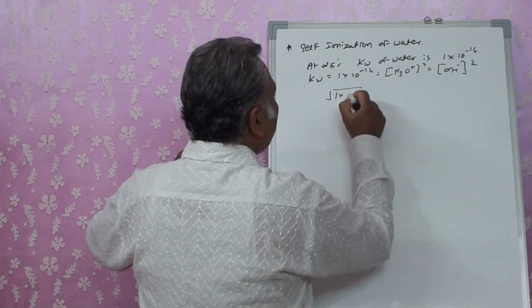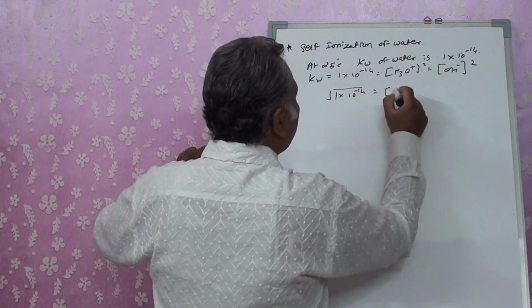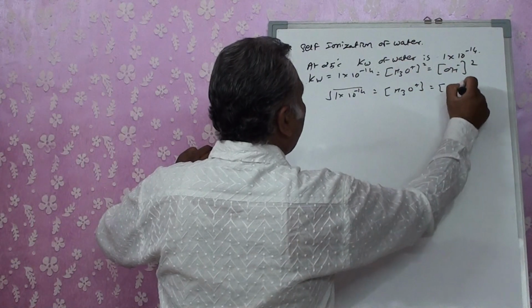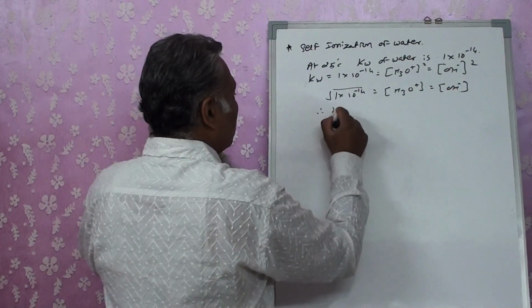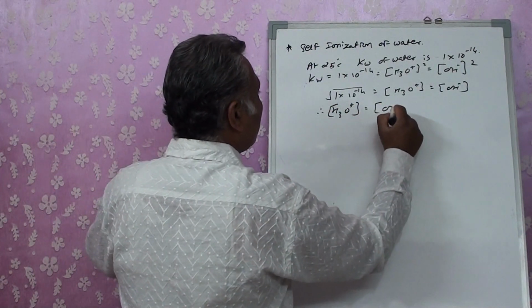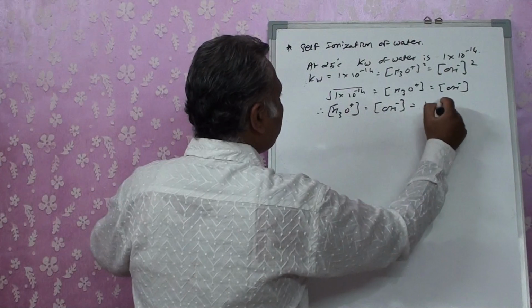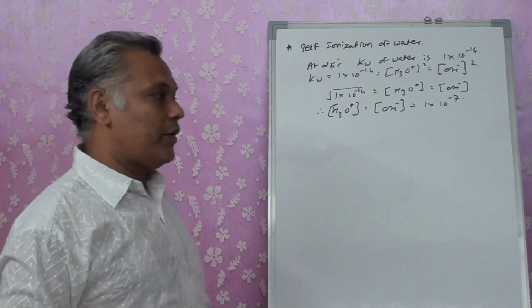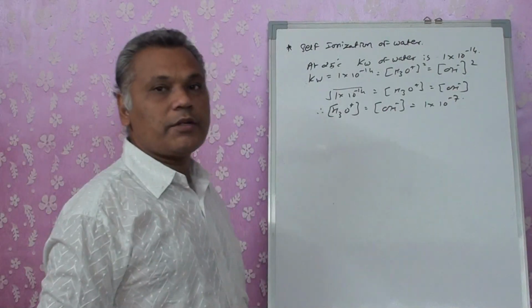Square root of 1 into 10 raised to minus 14 will be equal to H3O plus or OH minus. We will be getting H3O plus or OH minus equal to 1 into 10 raised to minus 7.